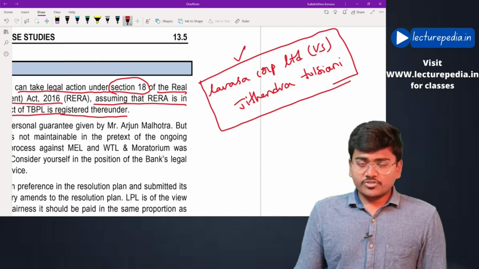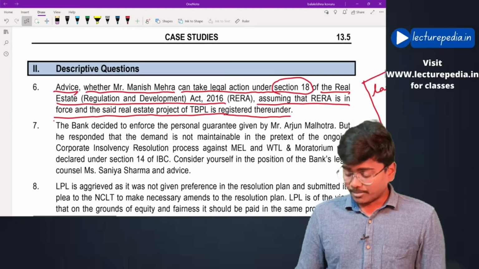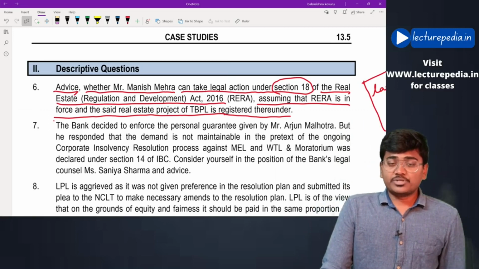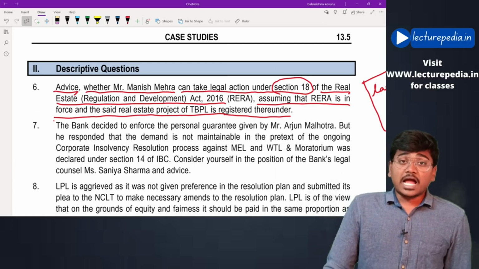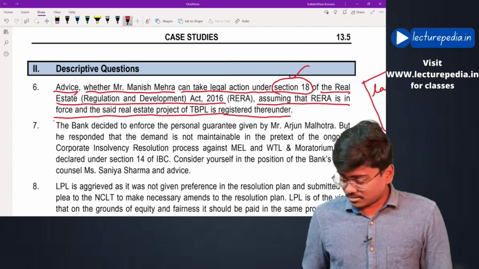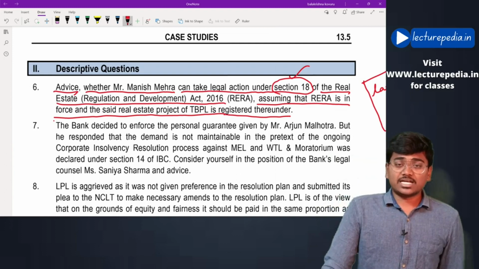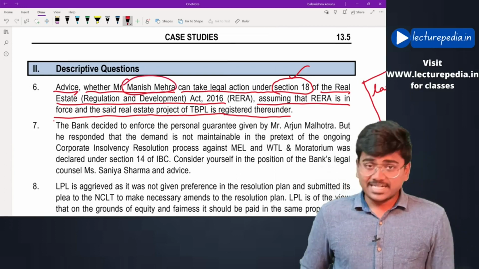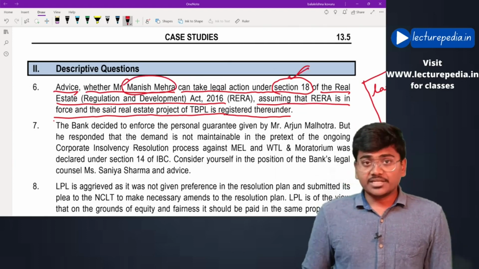Now that would be within the scope of RERA, and if the promoter fails to complete the project within the time that has been prescribed in the agreement between promoter and allottee, then the allottee can withdraw from the project under section 18 and the promoter has to pay back the amount that the allottee has given. Thereby, Manish Mishra can take recourse under the RERA Act under section 18.